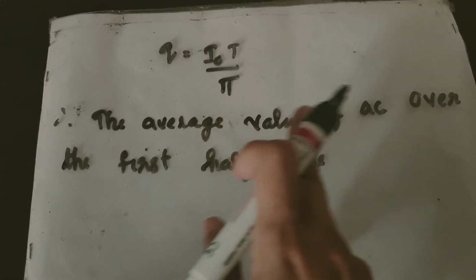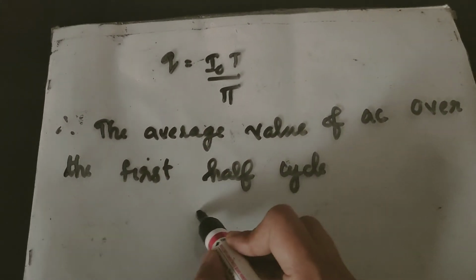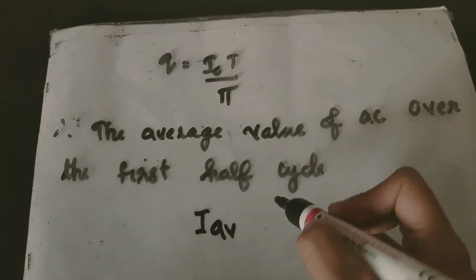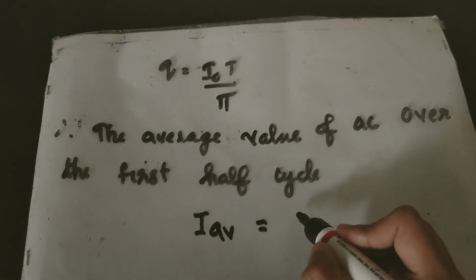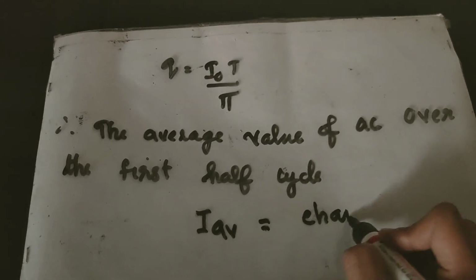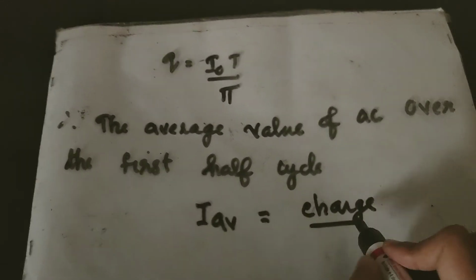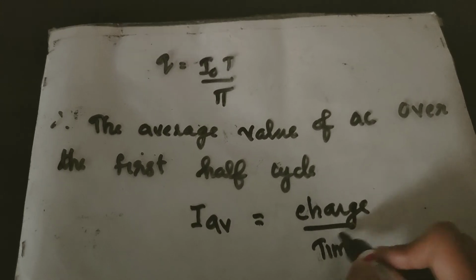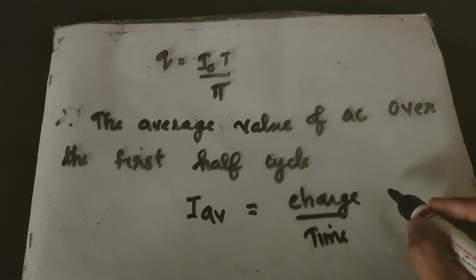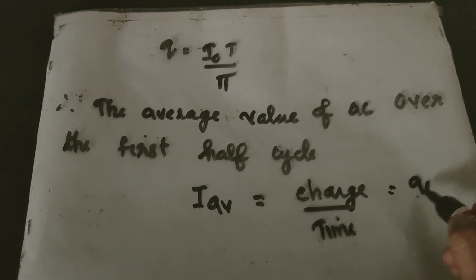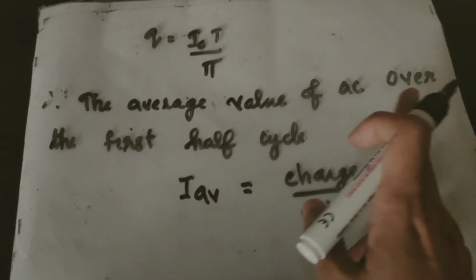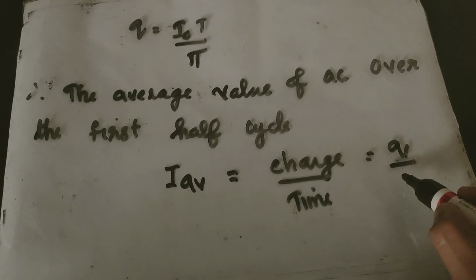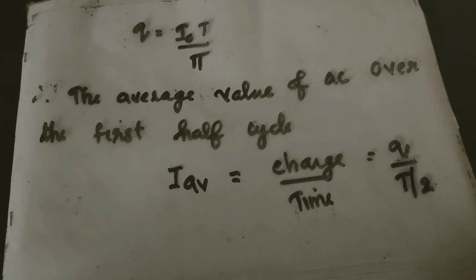I average is equal to the total charge divided by time, and the time is T half.